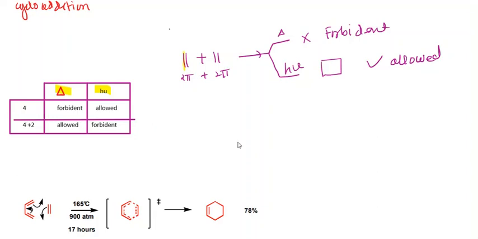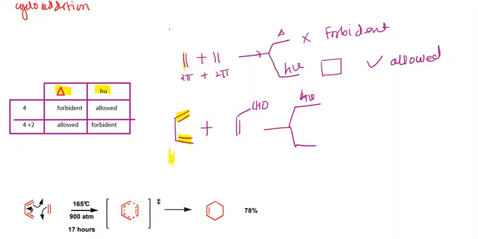Now consider another example. Here it is the same example. Suppose 1,3 butadiene is reacted with the same molecule, that is, an unsaturated aldehyde. Now again we are going to consider two types of reactions. Initially, suppose it is photochemical. Now look at this. So this is 2 pi, 2 pi. So 2 pi plus 2 pi is nothing but 4, so it is a 4 pi electron system.